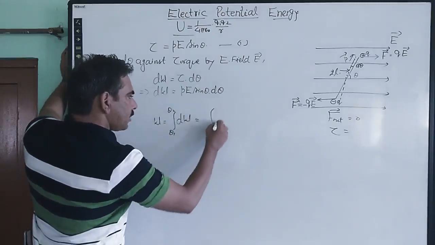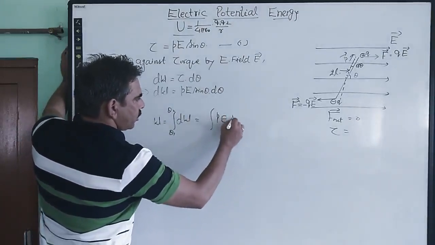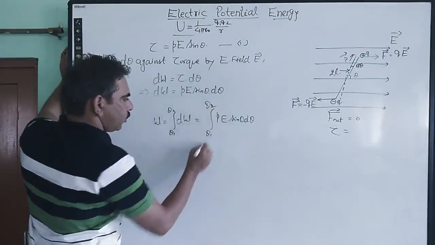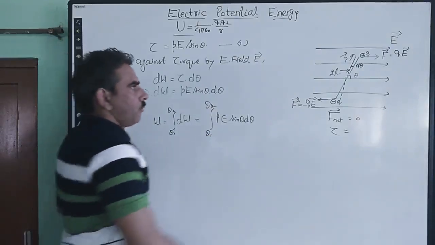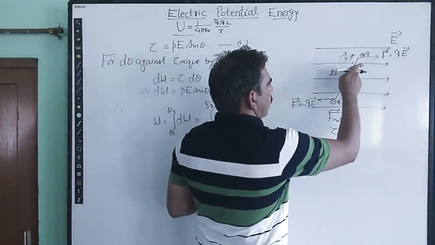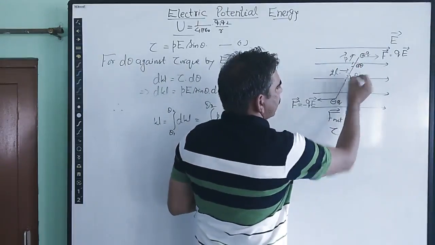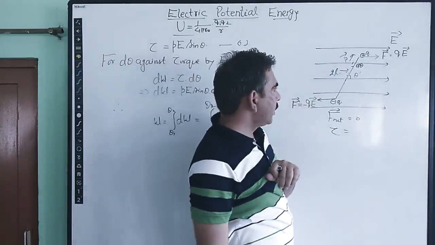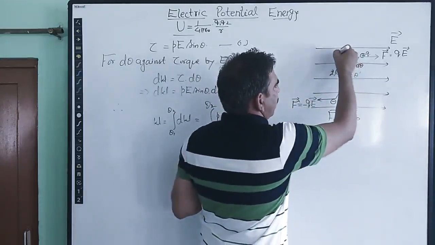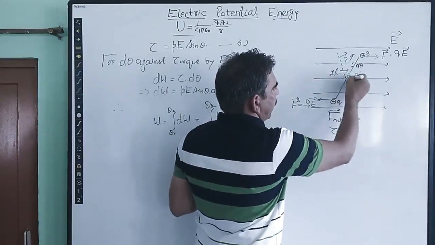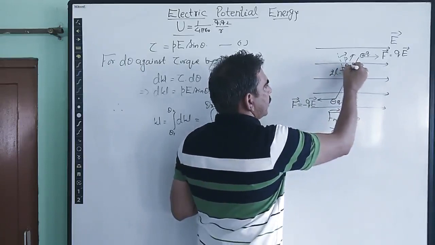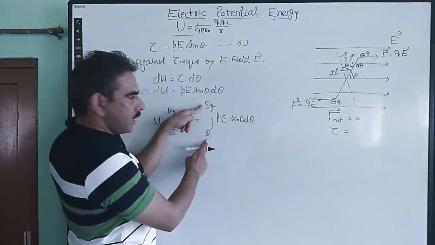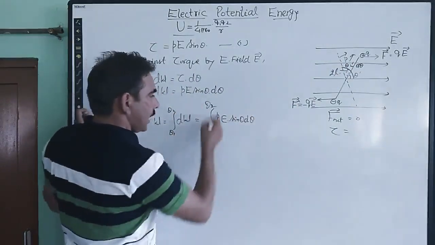So this simply gives us P into E into sine theta d theta from θ1 up to θ2. θ1 and θ2 are nothing but the initial and final angle. For example, initially the dipole is at an angle θ1 and the torque is this much. Then we are displacing it to some new position, making angle θ2. Now the dipole is making an angle θ2. So the initial position is θ1, the final position is θ2. We are doing the work against the torque exerted by the electric field.